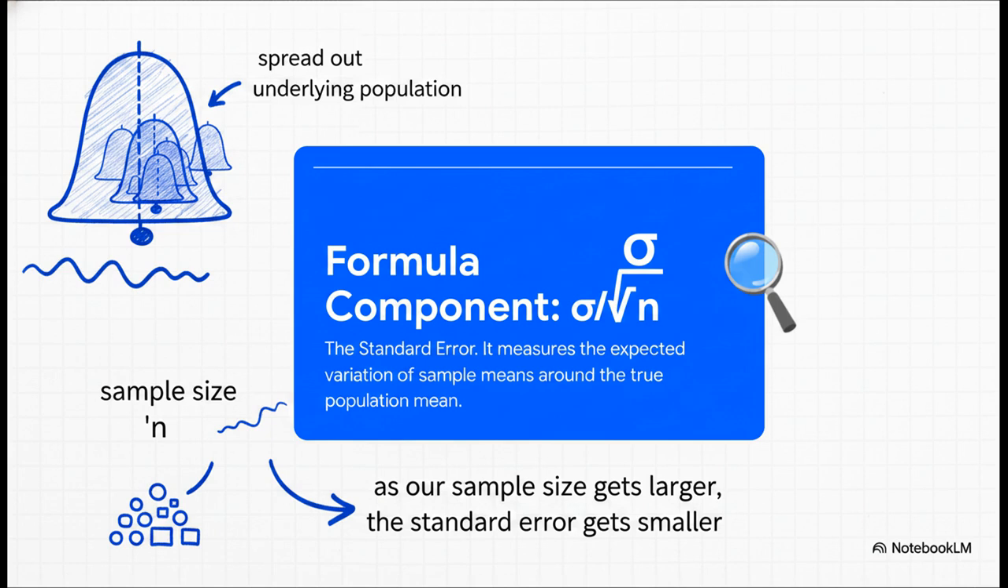This just tells us how spread out the original population is. If everyone's pretty much the same height, any sample you take is going to be pretty close to the truth. But if heights are all over the place, there's more uncertainty. The second ingredient is n, our sample size.